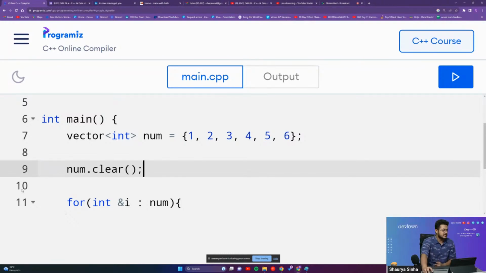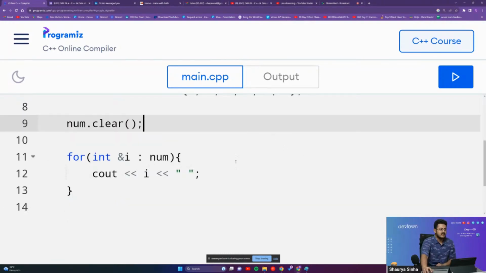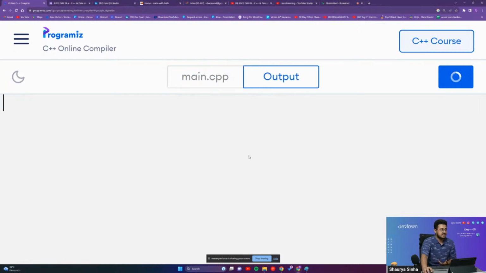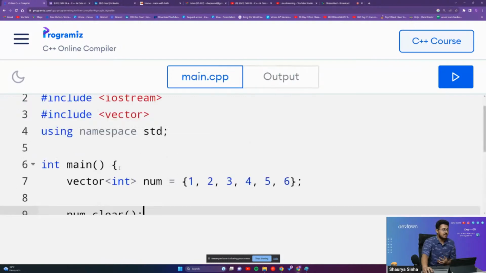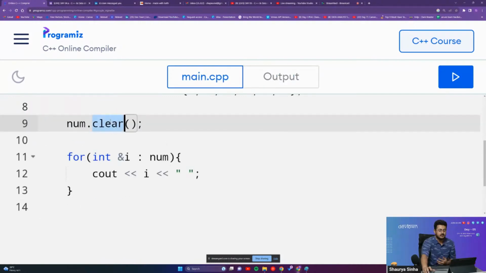So if I do this num.clear and I try to print the num vector itself, as we're able to see, nothing will get printed because now the vector is completely empty, and that is happening due to num.clear. It basically is used to delete everything present inside of our vectors, guys.